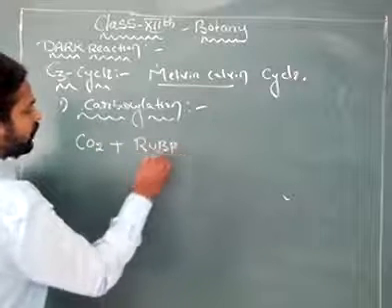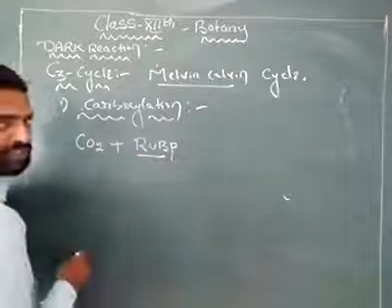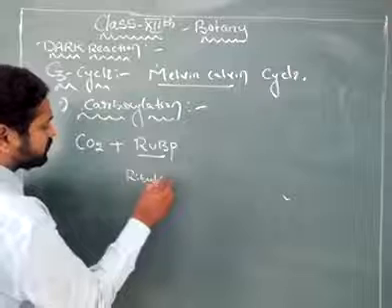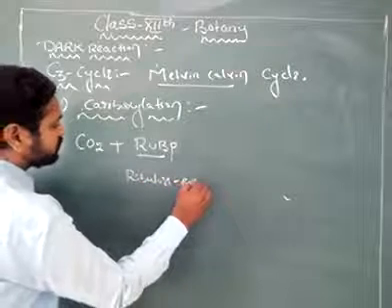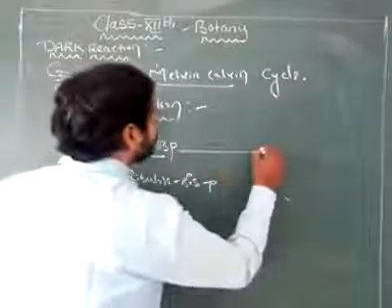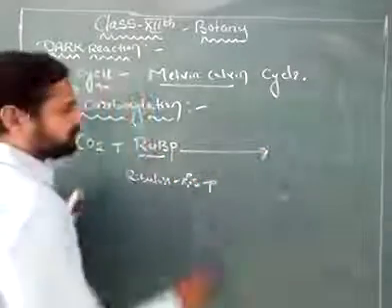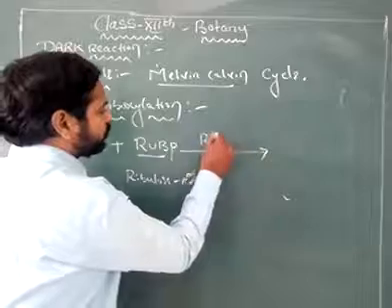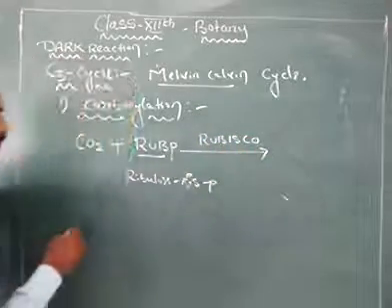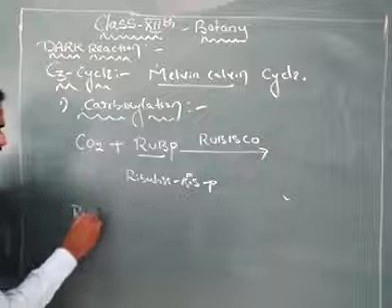RuBP. RuBP means ribulose bisphosphate, in the presence of the enzyme called Rubisco.